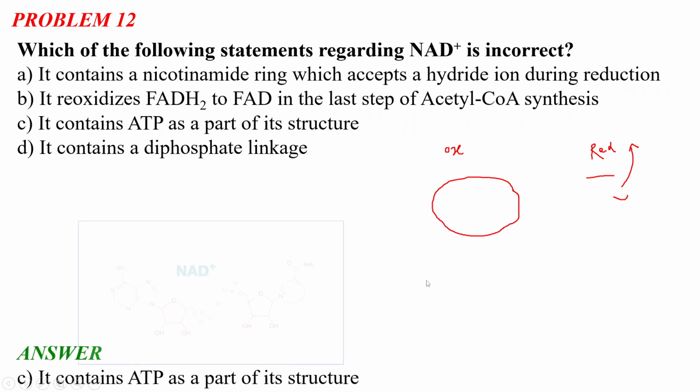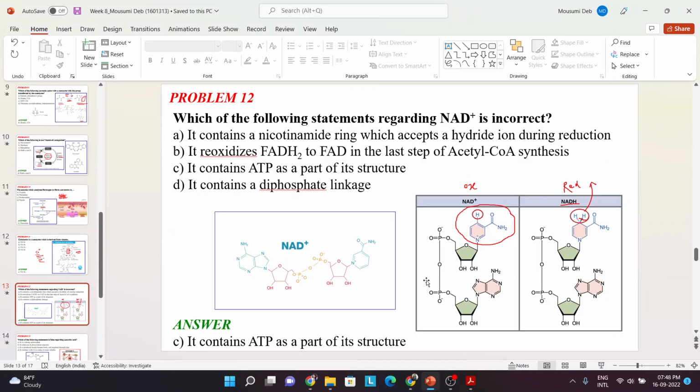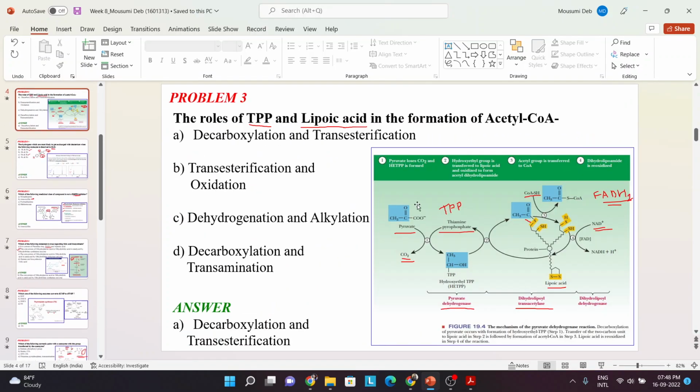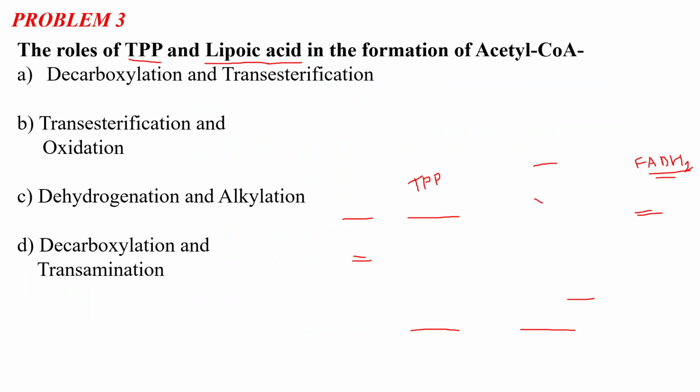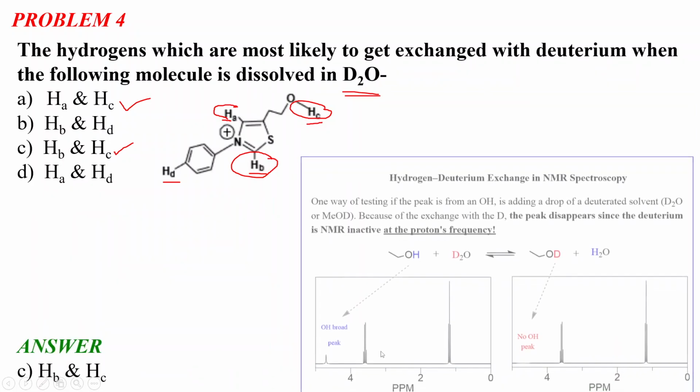Now we will discuss, if you remember in the previous slides, I will just show you the slide. I think it is slide number 3 where we discussed the acetyl CoA biosynthesis, and I said that at the third and fourth step, the FAD oxidizes the lipoic acid and is converted to FADH2, and this FADH2 is reoxidized by NAD plus to FAD.